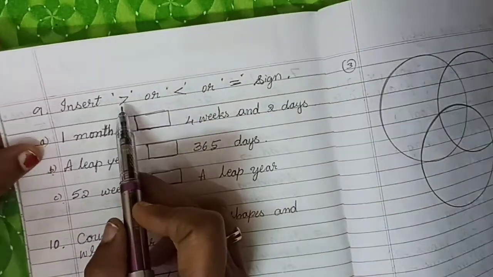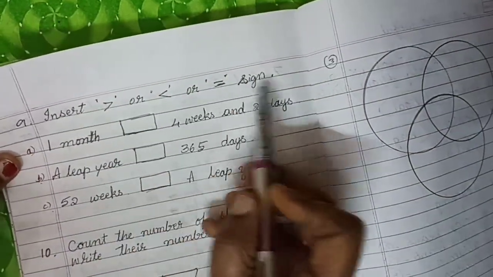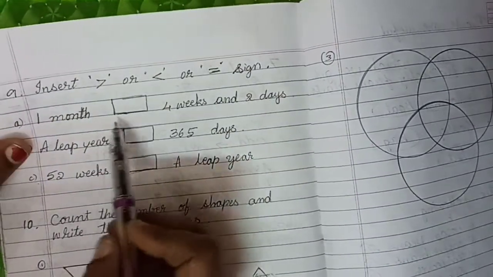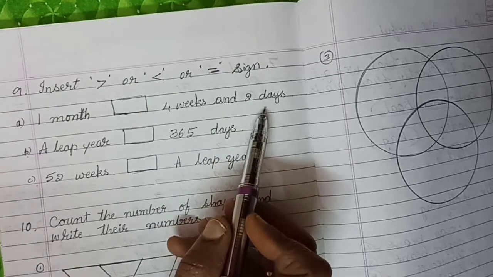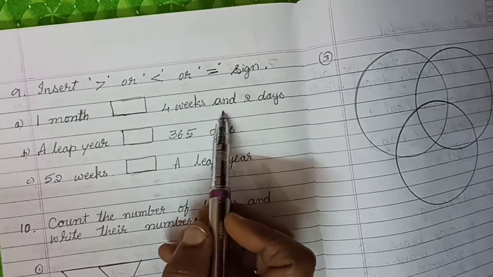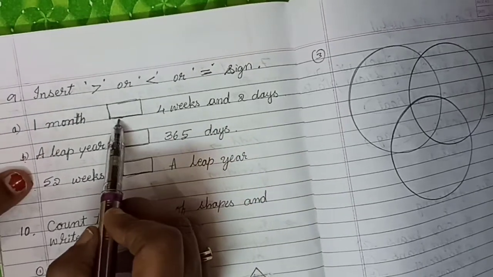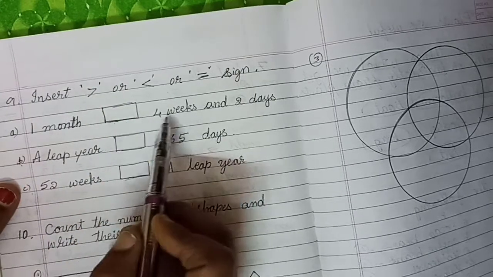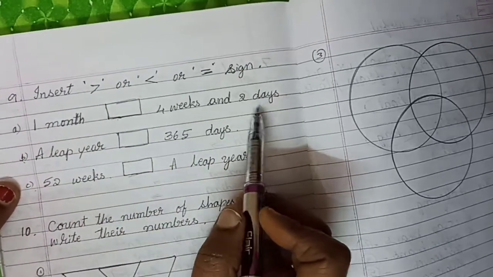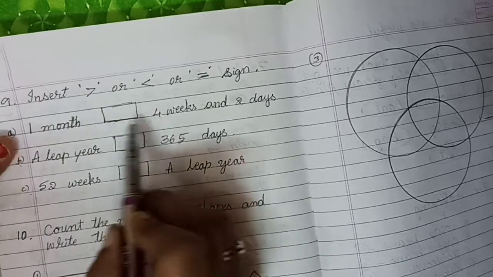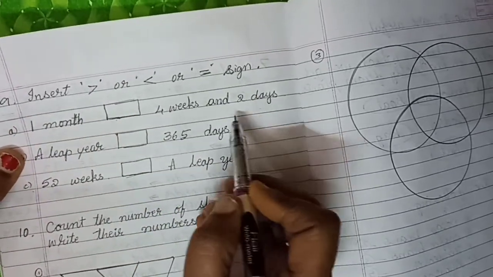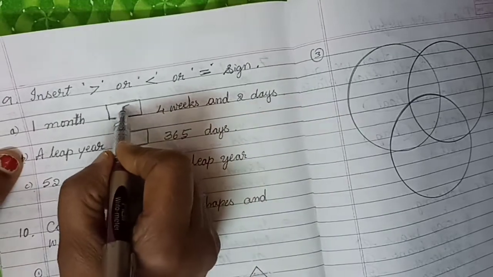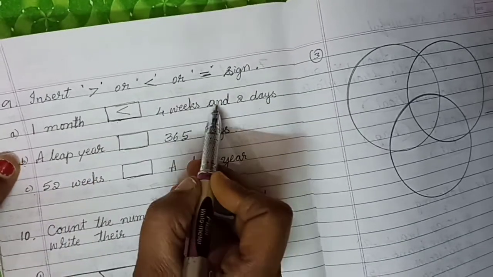Next, insert greater, lesser or equal sign. 1 month or 4 weeks and 2 days. 1 month means how many days are there? 30 days. So 4 weeks and 2 days. 1 month means 30 or 31 days, so 4 weeks and 1 day it will come. Now, 2 days means only 1 day is greater, no?